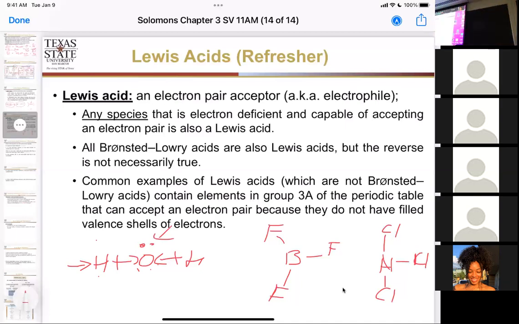Yes. Real quick, I noticed it says that all Bronsted-Lowry acids are Lewis acids, but the reverse is not considered true. So how can we tell if the Lewis acid is also a Bronsted-Lowry? Only if it transfers a proton. Bronsted-Lowry has to transfer a proton. Lewis acid and Lewis base can actually form a complex without transferring a single proton. That's the difference. Okay? So the definition for Lewis acid works for Bronsted-Lowry because electrons were used. Bronsted-Lowry doesn't always work for Lewis because you have to transfer a proton.